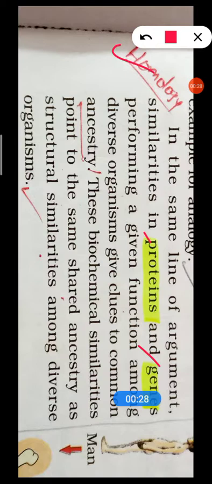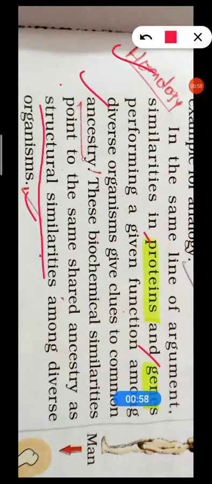See here in the NCERT textbook: in the same line of the argument, similarities in the proteins and genes performing a given function among the diverse organisms give clues to the common ancestor. That means homology has a common ancestor. These biochemical similarities point to the same shared ancestor as structural similarities among the diverse organisms.